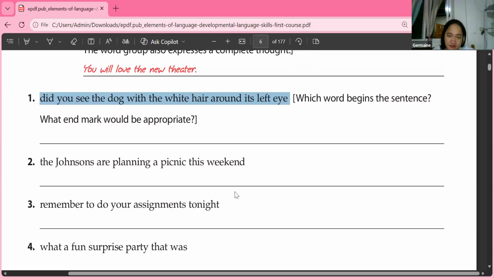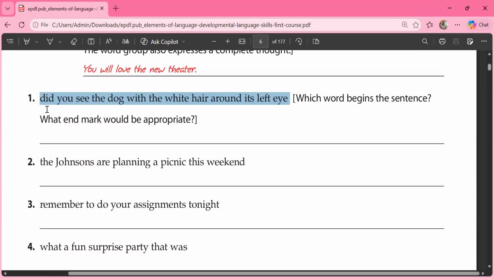Can I ask now, Ananda? Yes, Miss. Just read. Number 1: did you see the dog with the white hair around its left eye? Very good. I want you to read it again.